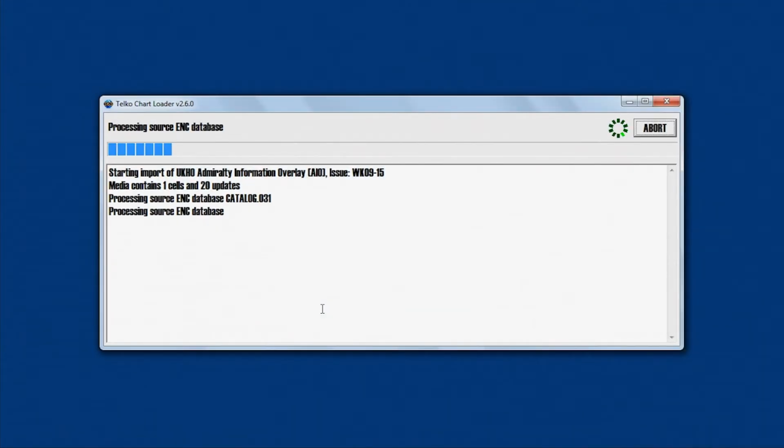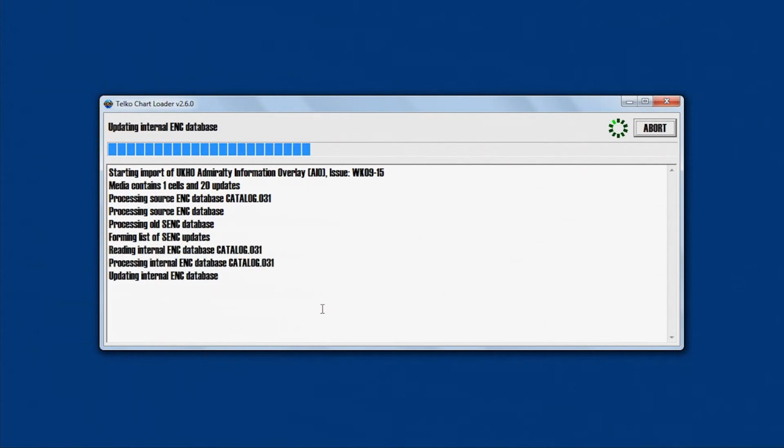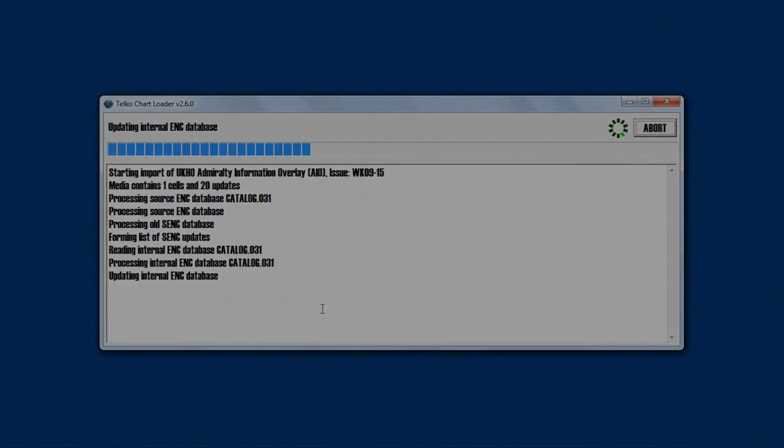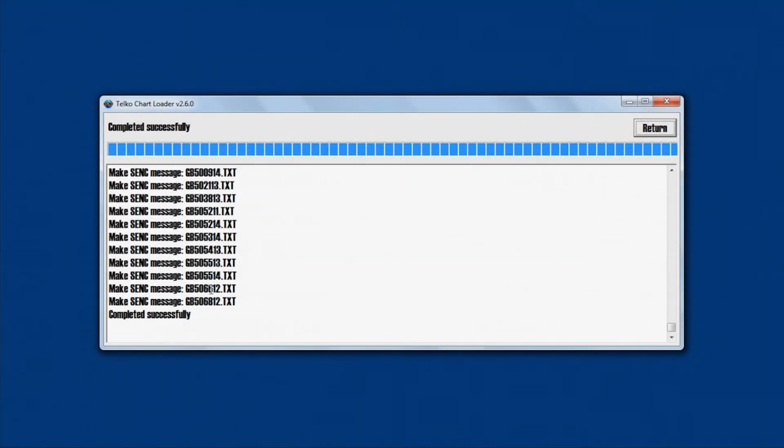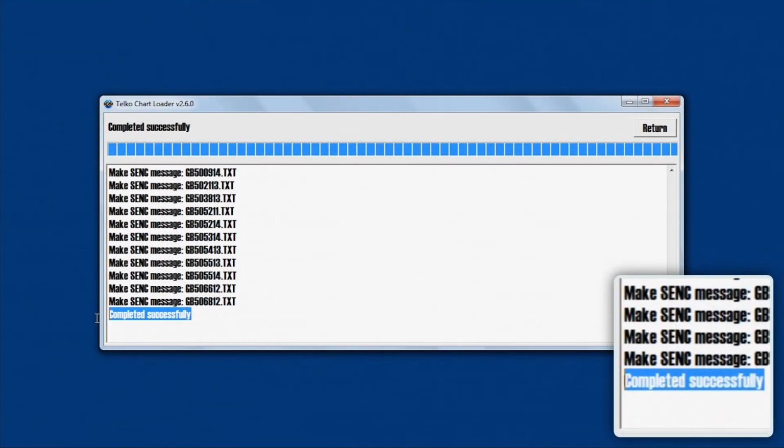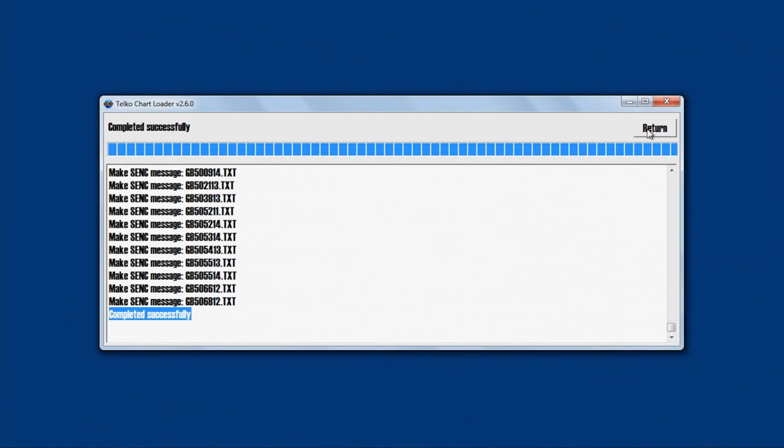A progress bar will be displayed as the data is imported. A Completed Successfully message will appear when the AIO has finished installing. Click Return to finish.